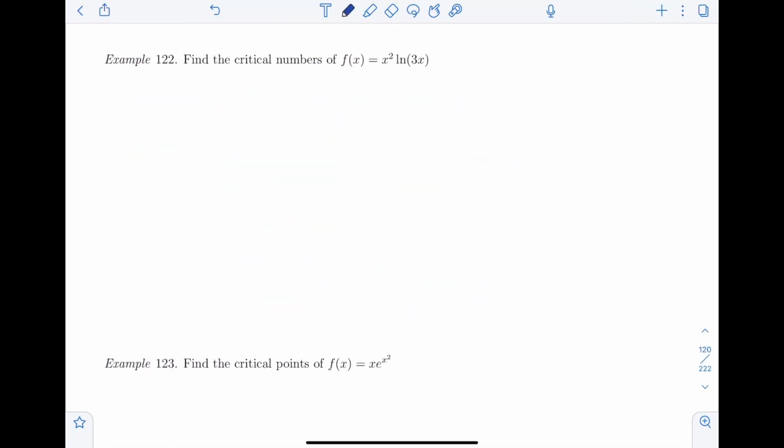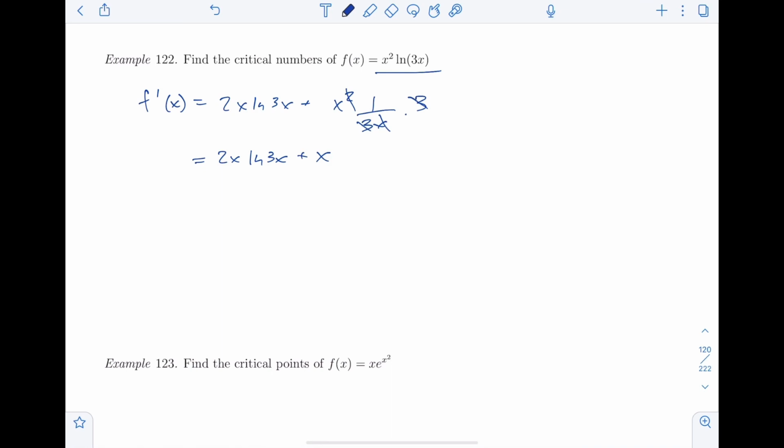Let's try another one here. So suppose I have x squared times ln 3x. So let's take a derivative. F prime is going to be 2x ln 3x plus x squared times 1 over 3x times 3. Now that simplifies to 2x ln 3x. The 3's cancel, one x cancels, and I get plus x. And so here's my derivative.